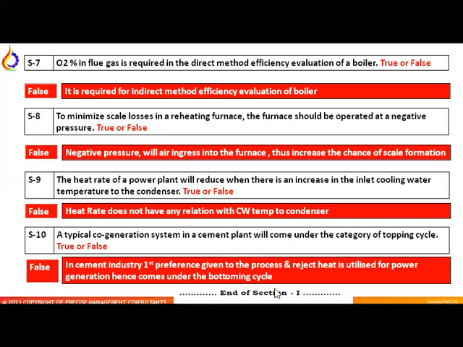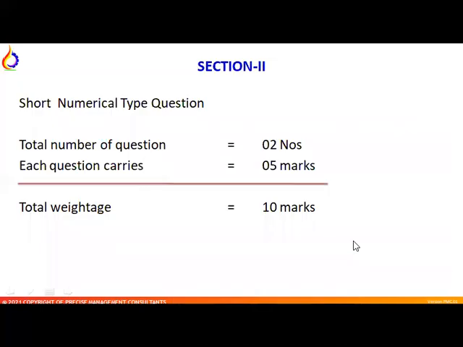Okay, this is the end of section 1. Now let's move to section 2. Section 2 is for the short numerical question type. There are a total of 2 questions, each having 5 marks. The weightage of section 2 is again 10 marks.